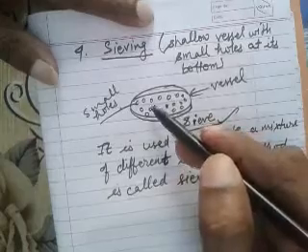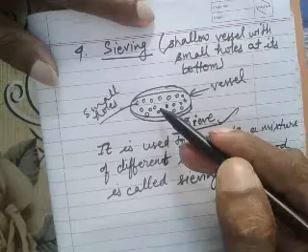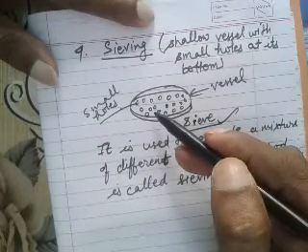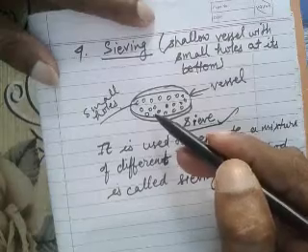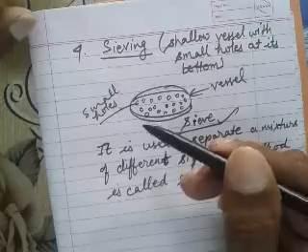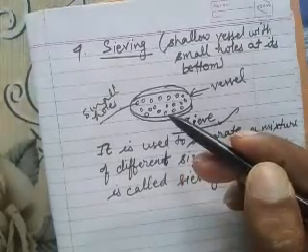The larger particles remain behind in the sieve, and the smaller particles fall down from these small holes.